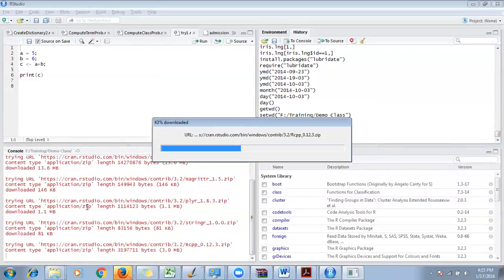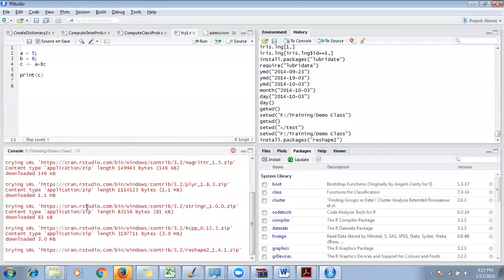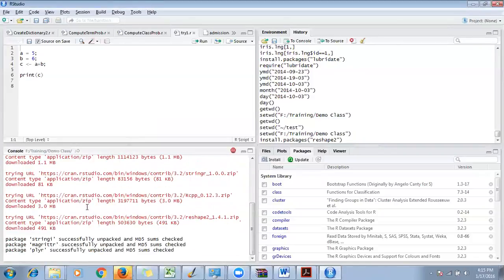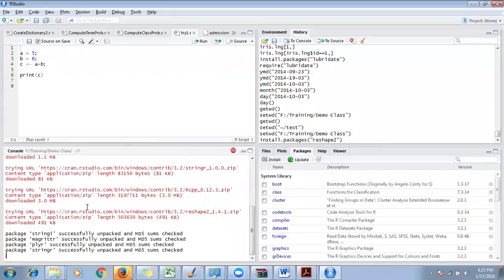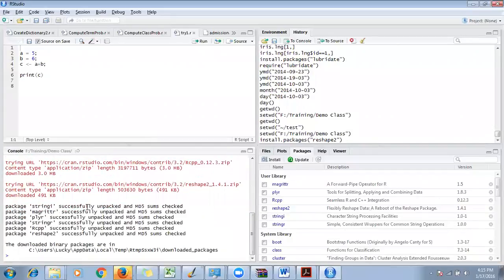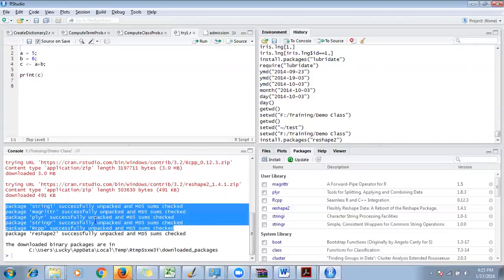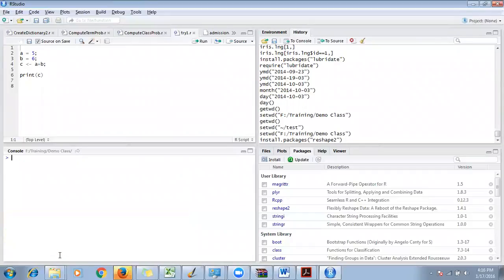Because reshape2 is a package which also invokes lots of other necessary packages, and those were not installed, it went ahead and installed a few packages before reshape2 was installed. So it installed stringi, magrittr, plyr, stringr, Rcpp. So everything will be automated. You just need to say install.packages. This is one way to look at it.